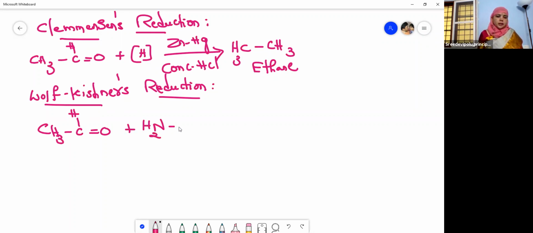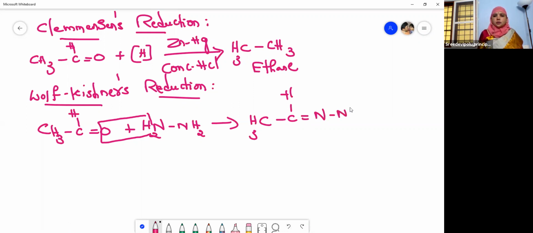You have seen this reaction already, children. Hydrazine, what do you get? So this H2O will be eliminated like this, and then you will get acetaldehyde hydrazone, isn't it? CH3CH double bond N and H2.